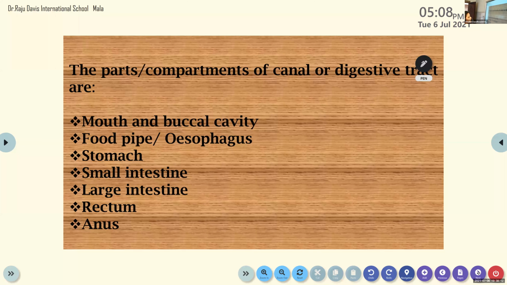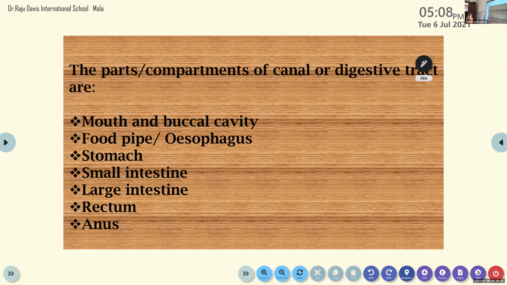So the food that we take into the mouth is passing through an unbroken canal. Yes, ma'am, we discussed this. Okay, once again I am discussing the same point because in a hurried manner we discussed this topic in our last class. That is why I am repeating it again. So the food that we put into our mouth passes through an unbroken canal, and this unbroken canal consists of different parts.